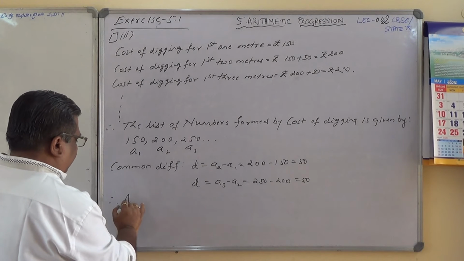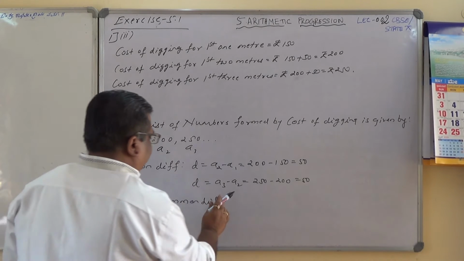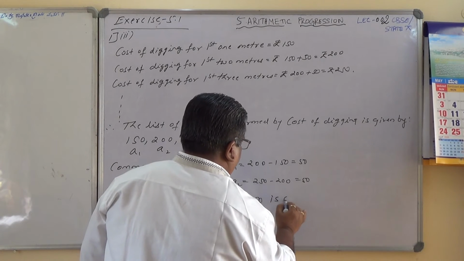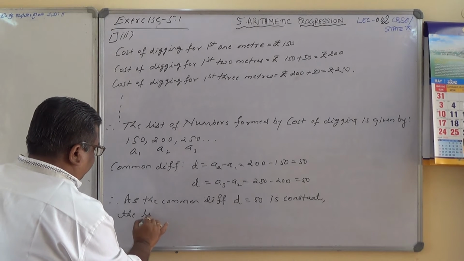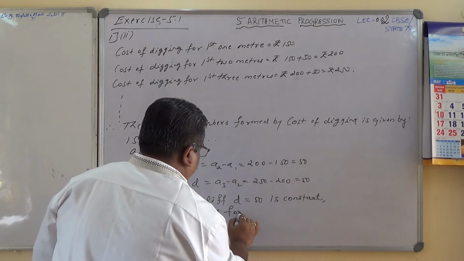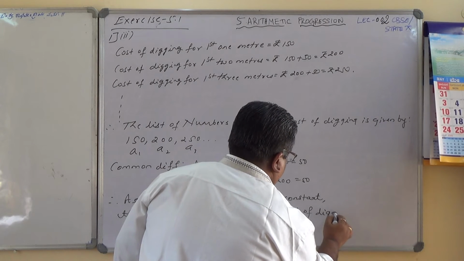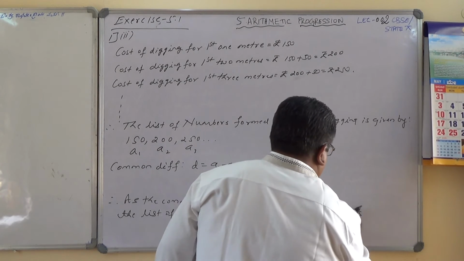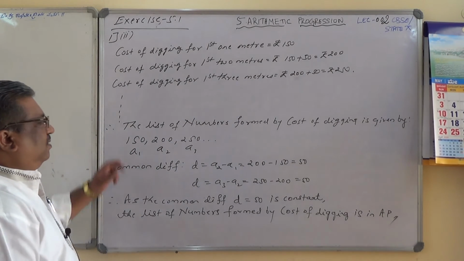Therefore, as the common difference D equals 50 is constant, the list of numbers formed by the cost of digging is in arithmetic progression. Yes, I hope you have understood. Note it down, please.